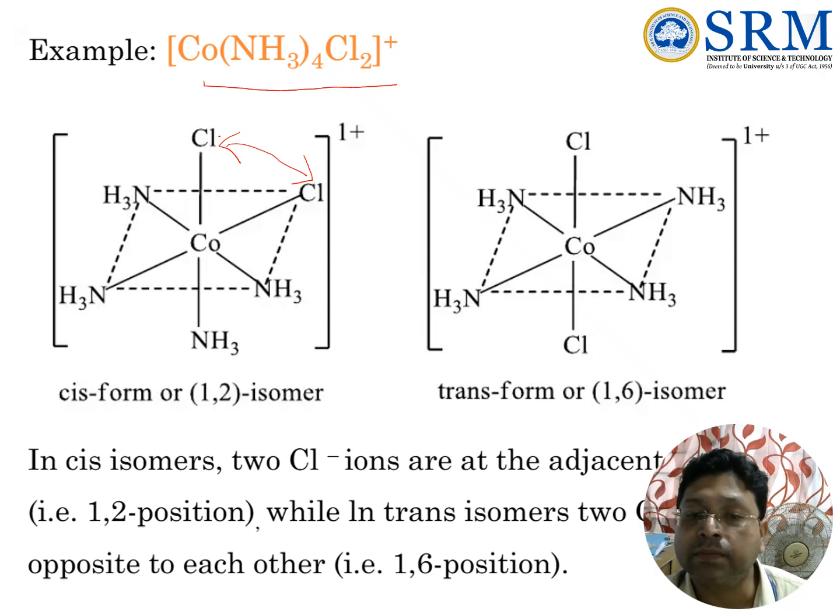All the equatorial positions are occupied by ammonia ligands, and these are axial sites. So the chlorides are in trans orientation. That is why we call it the trans form or 1,6 form. So this is the 1,2 isomer and this is the 1,6 isomer. This is the typical example of cis-trans isomerism for an octahedral complex.